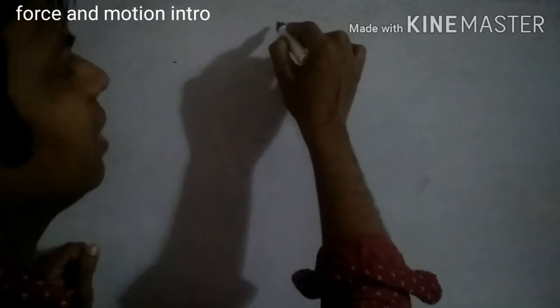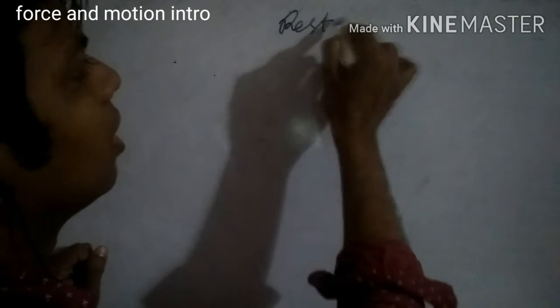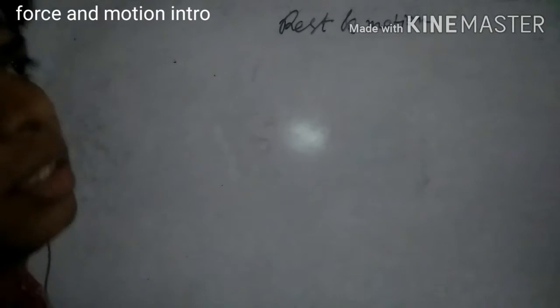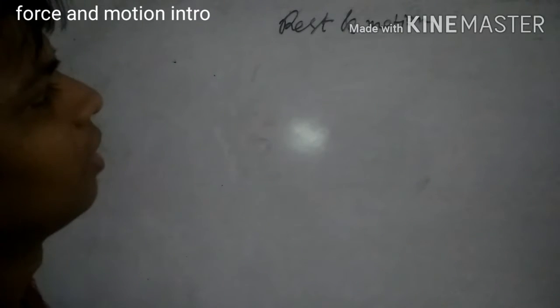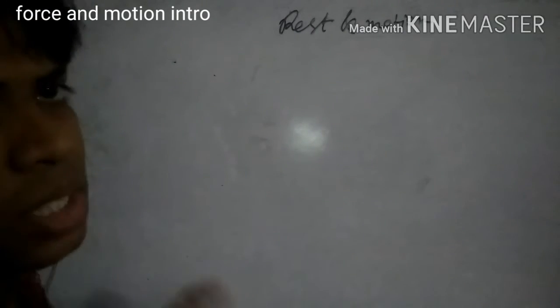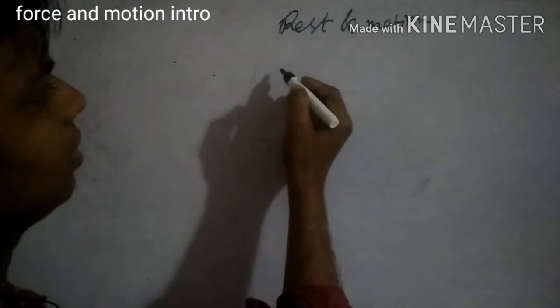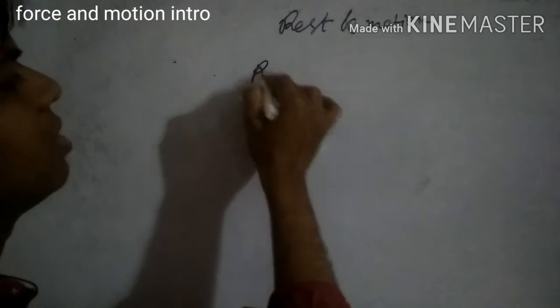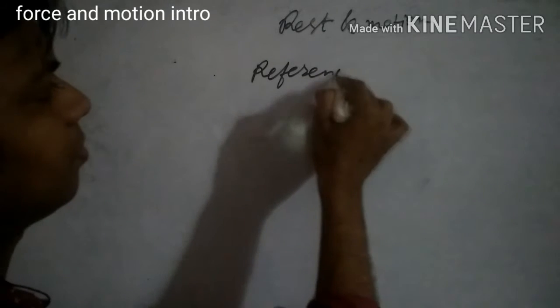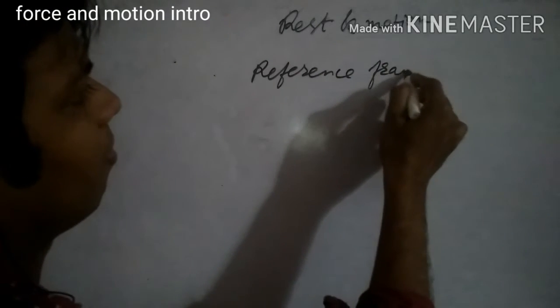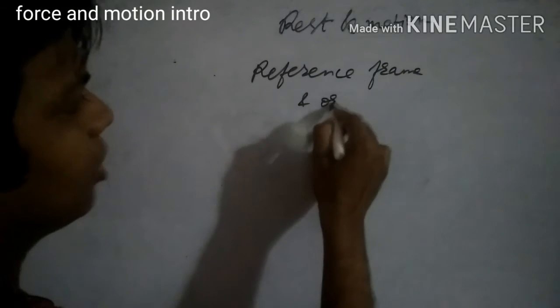If we want to define the rest and motion of an object, of a car, of anything in our world, we should consider the reference frame and origin.